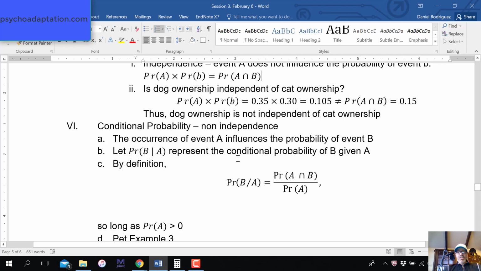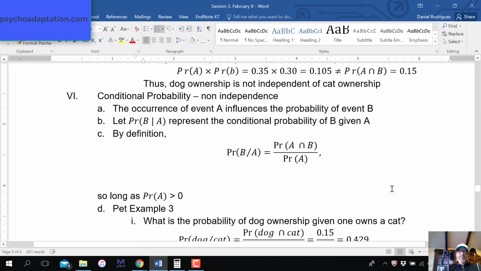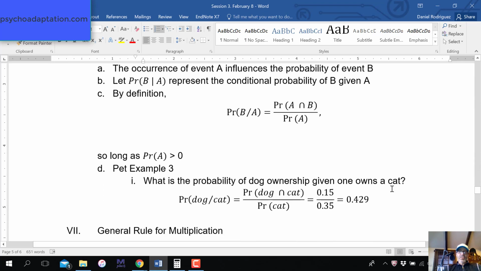By definition, and you can manipulate this equation to do a lot, the probability of B given A is the probability of A intersection B divided by the probability of A, so long as the probability of A is greater than 0. Obviously A can't be 0, otherwise this would be undefined.